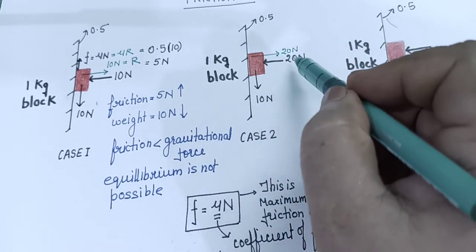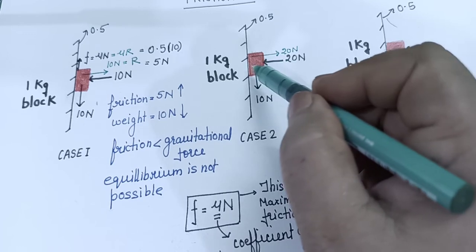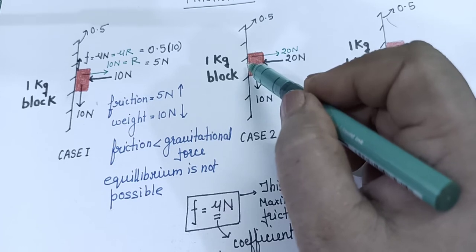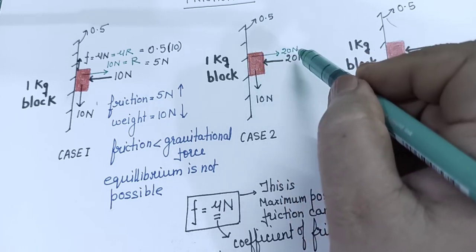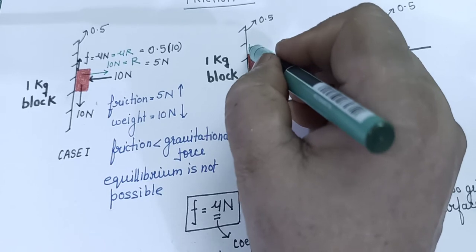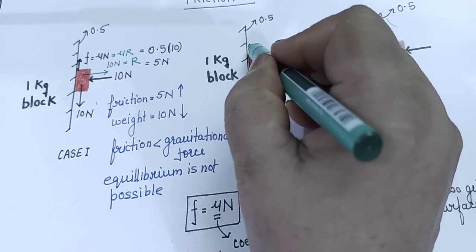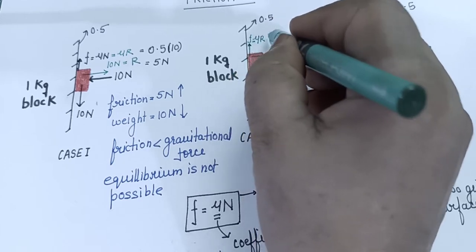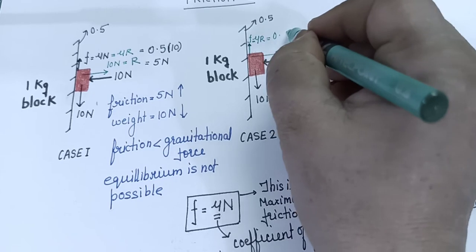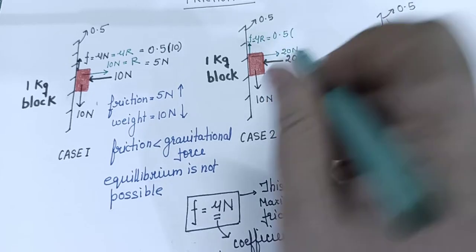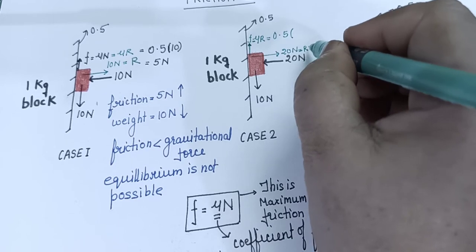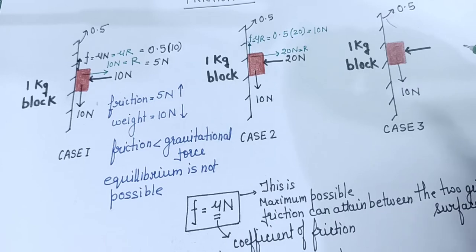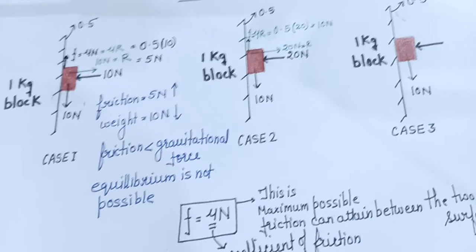Right? Now 20 Newton is the force with which I am pushing the block towards the wall. 20 Newton is the normal reaction force which the wall exerts on the block, and the frictional force between the two surfaces is mu R. Calculate it quickly. 0.5 into 20 Newton. What value came? 10 Newton. So what do you think will happen now?